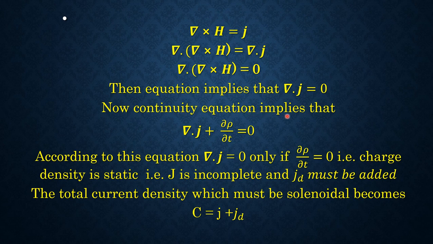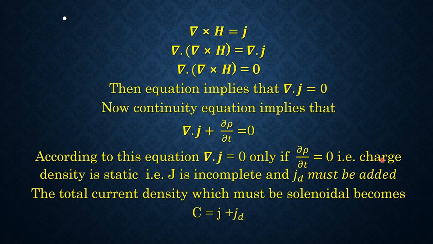Now, the continuity equation implies that divergence of J plus del rho del T is equal to 0. According to this equation, divergence of J is equal to 0 only if del rho del T is equal to 0.